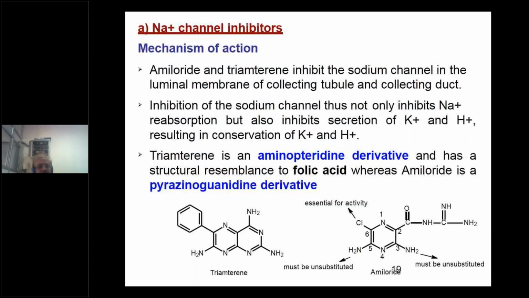Now we will discuss briefly the sodium channel inhibitors. Amiloride and triamterene inhibit the sodium channel in the luminal membrane of the collecting tubule and collecting duct.